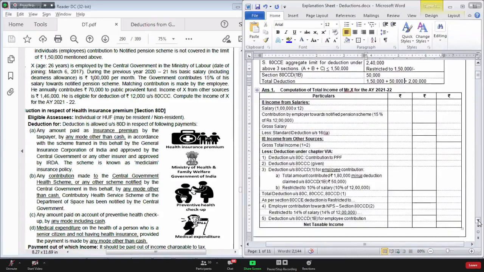And in section 80CCD subsection 1, your deduction is restricted to how much? 10% of salary. Salary equals basic salary, DA, recognized turnover commission. So what is the basic salary, DA, recognized turnover commission here? 12 lakhs. Correct? But here, since the employee is a government employee, deduction will not be restricted to 10%, it will be restricted to 14%, because the employee is a government employee. Correct?